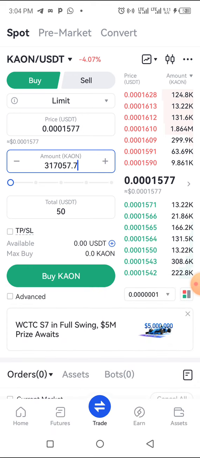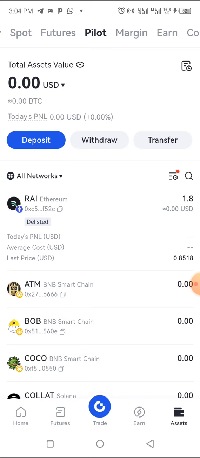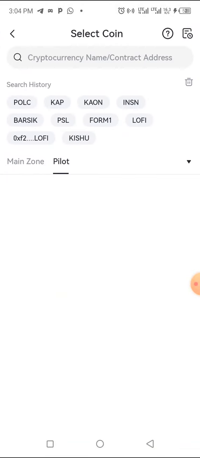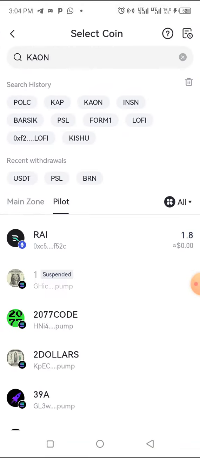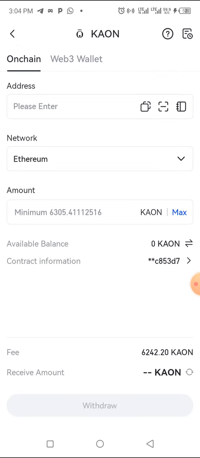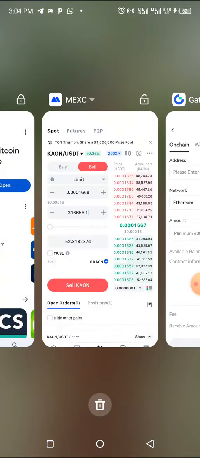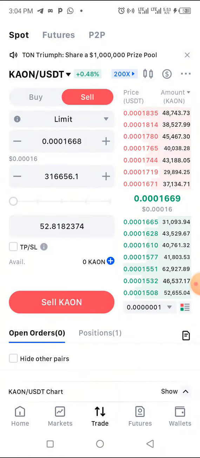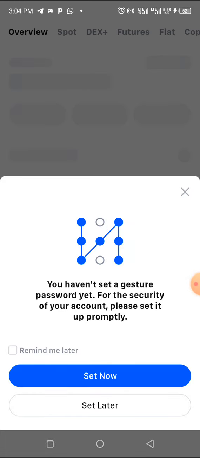So we go back to assets, then we want to withdraw. We want to check on the Kion coin. The first thing is to check whether you can withdraw the coin. Okay, so this is it. That means here you can withdraw the coin. So let's go back to the other platform and check if we can deposit Kion coin.